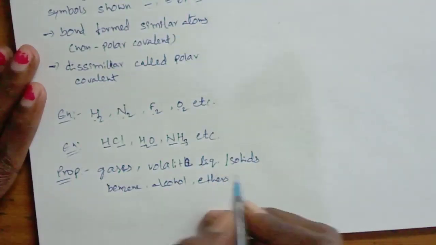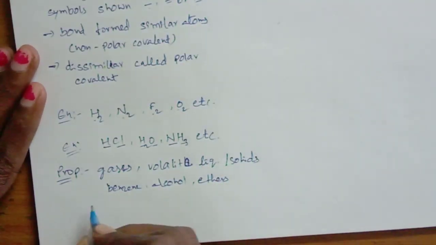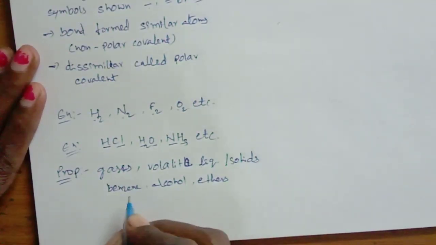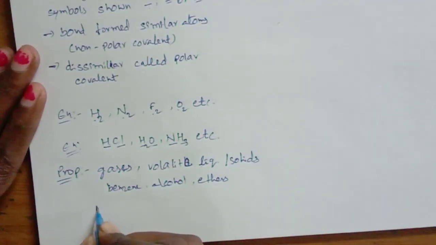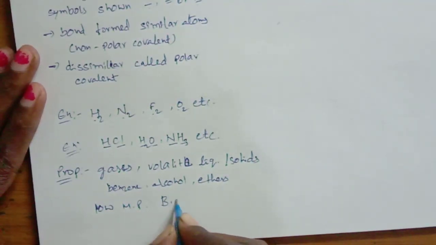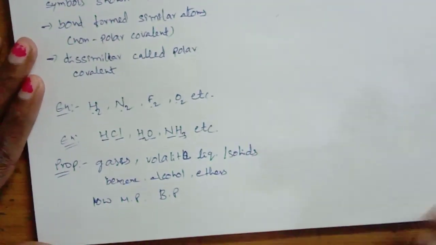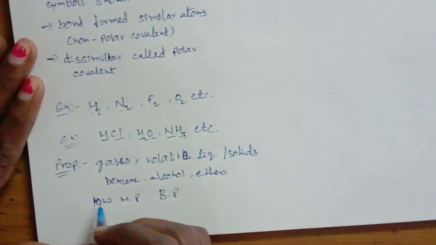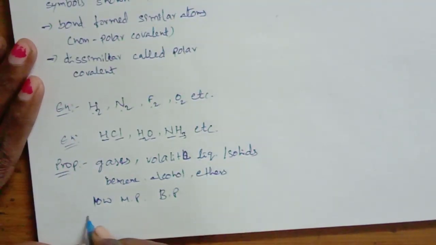These are non-polar solvents, and they are insoluble in water, and also have low melting point and boiling point. The force of attraction between these molecules is weak van der Waals forces.